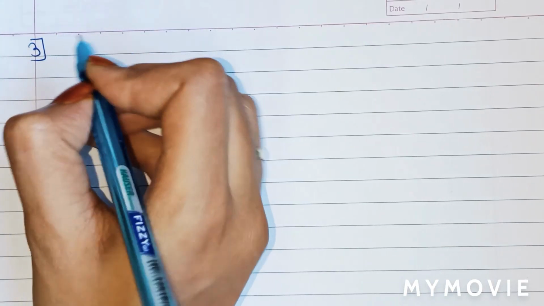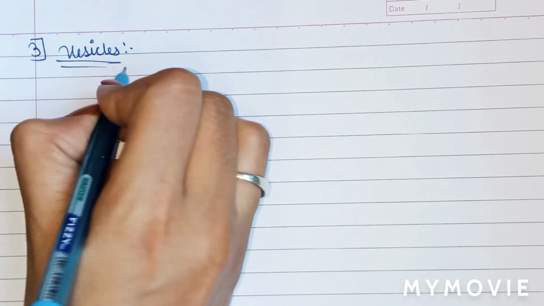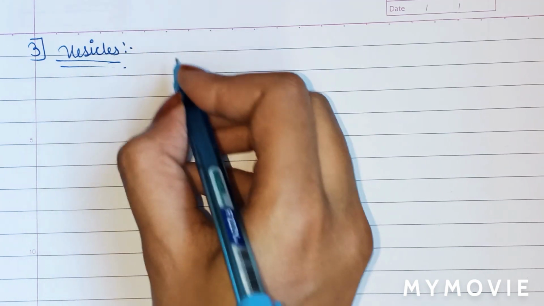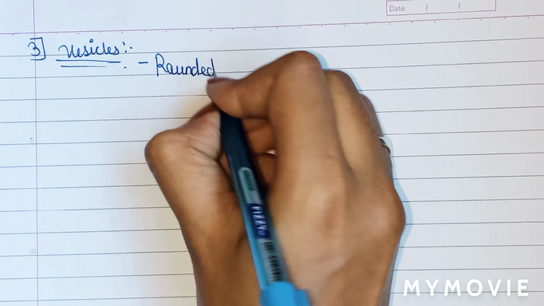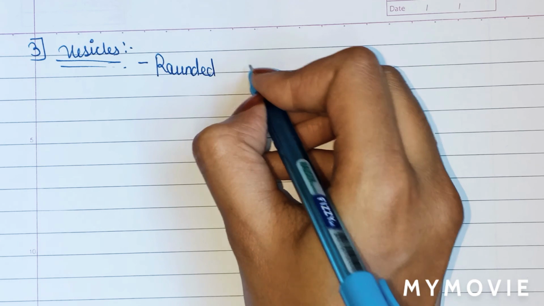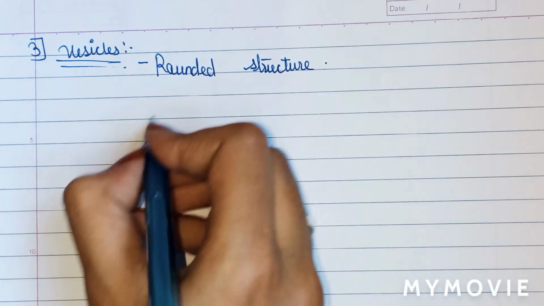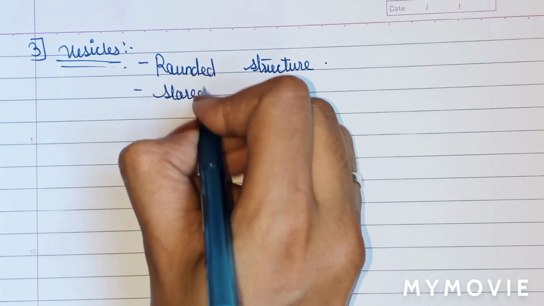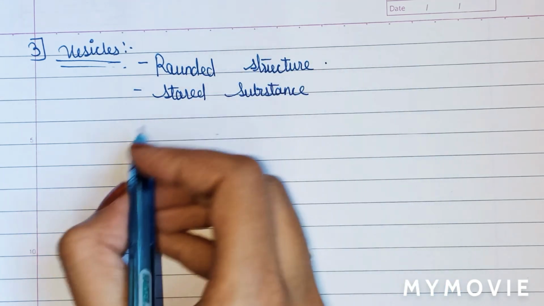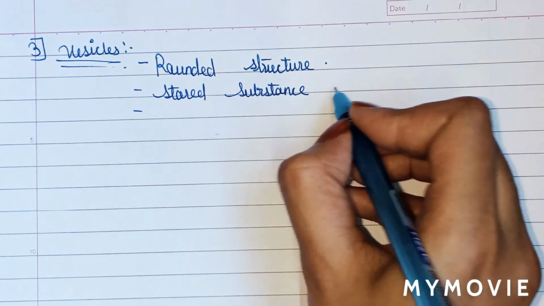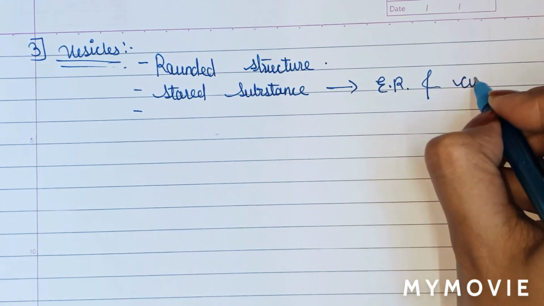Third component of Golgi body is vesicles. Vesicles are round or rounded structures. They store substance and take this substance towards the endoplasmic reticulum and modify it into cisternae.